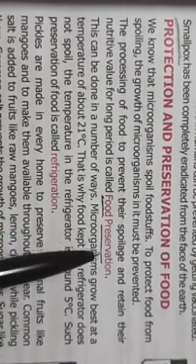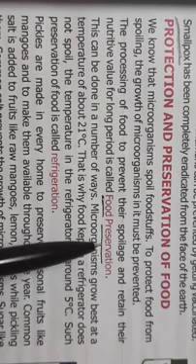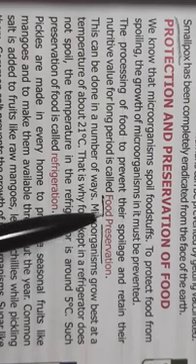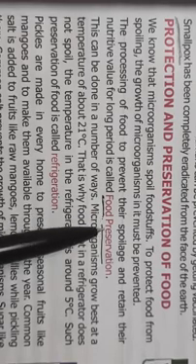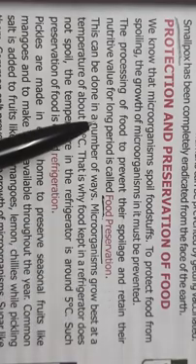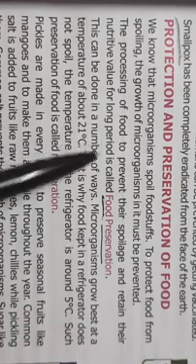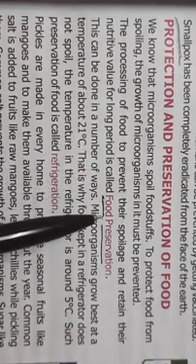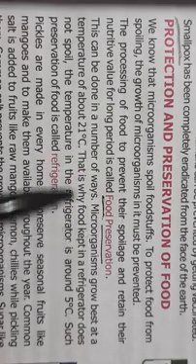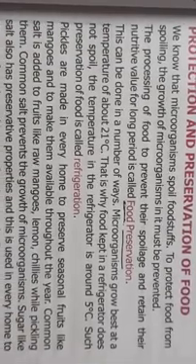So food preservation, why do we do food preservation? So that we can prevent the spoilage of the food. And other than prevention of spoilage, we have to retain the nutritive value of the food material. That is why we have to do food preservation. Now food preservation can be done in many ways.